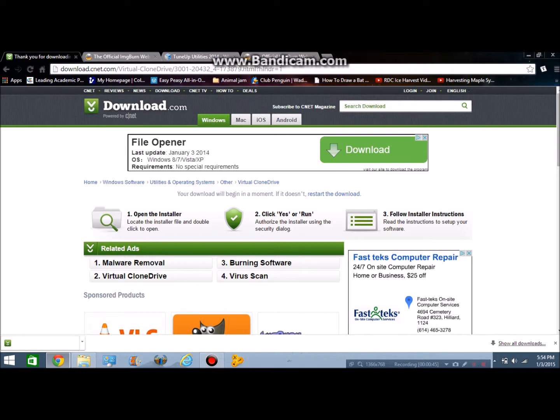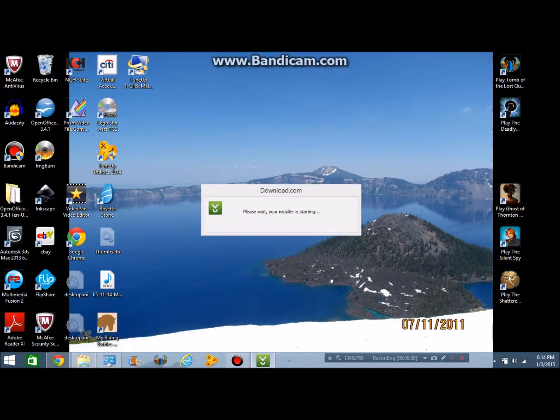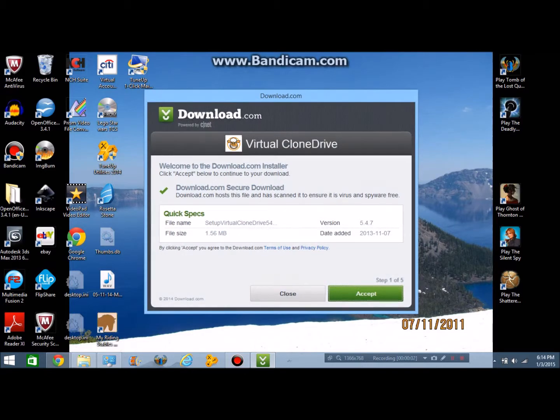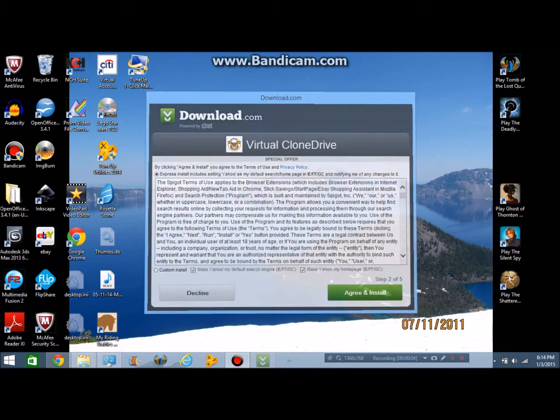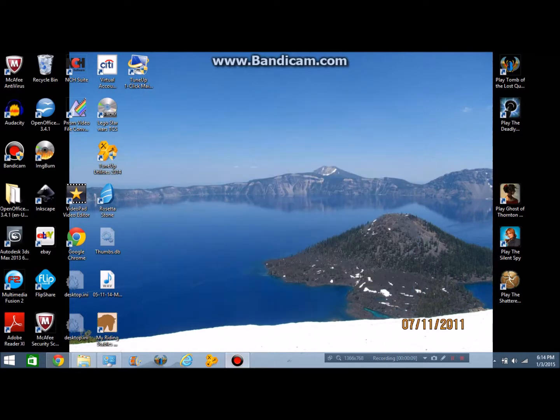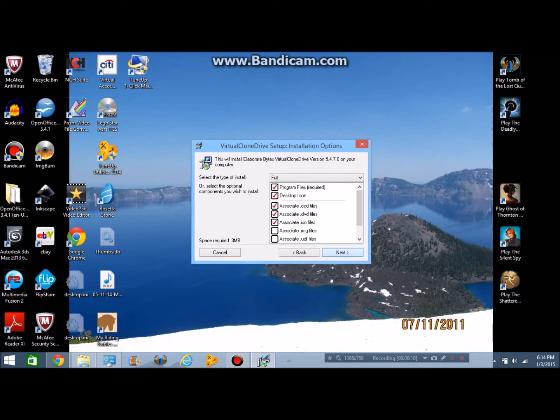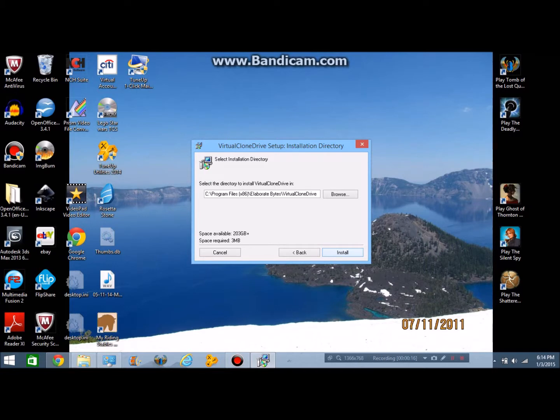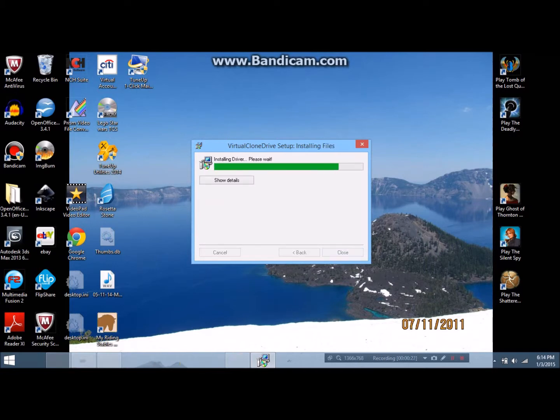Okay. Yes. Okay. Now that you have that downloaded, we'll start installing it. Decline that offer, decline the offer. Okay. Then click Install Now for Virtual Clone Drive. I agree. Have all of them checked, even though we really only need the bin files one checked. And then install. And it'll start installing.